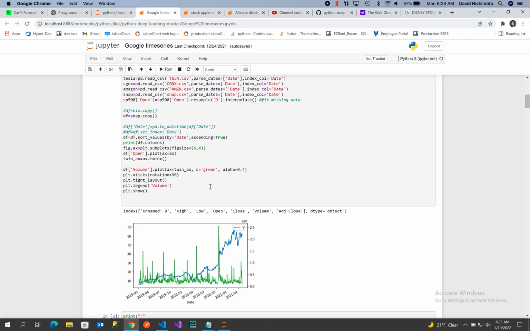So meaning that it was growing, and holding for longer periods of time. And the reason I want that is I'm looking for steady growth stocks that fit that profile.